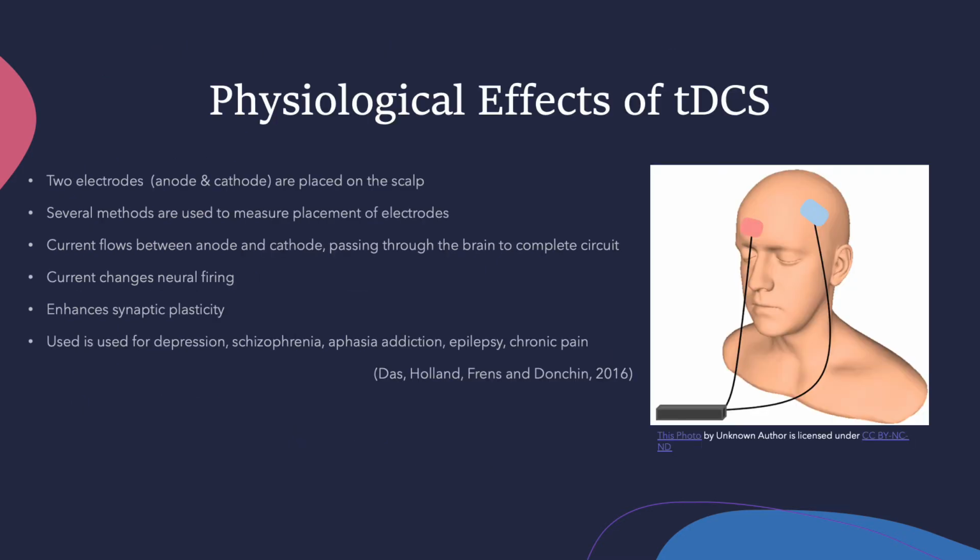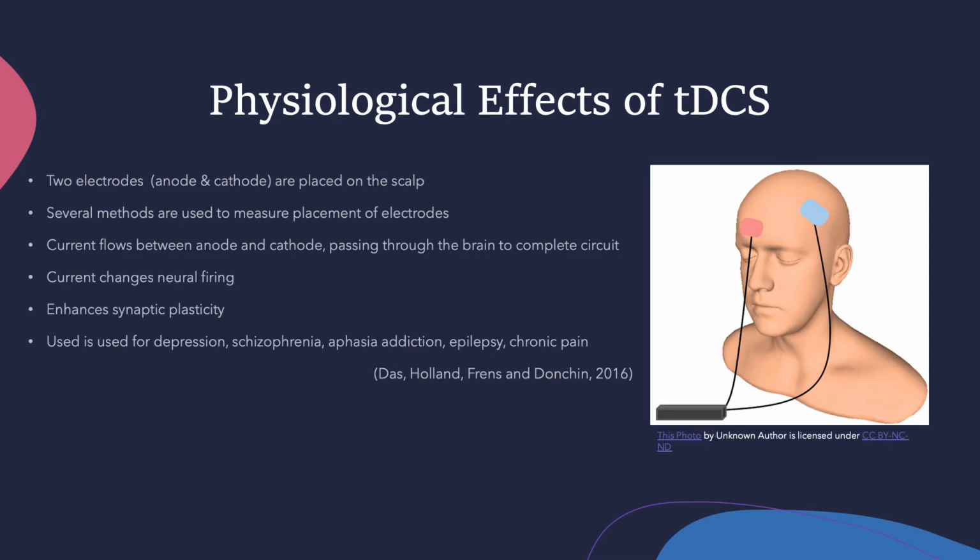Physiological effects of TDCS. So, first off, 2 electrodes, the anode and the cathode, are placed on the scalp. There are several different methods which are used to measure the placement of the electrodes. The most common method is the EEG system. This is usually done by measuring from the pre-auricular to the right pre-auricular.